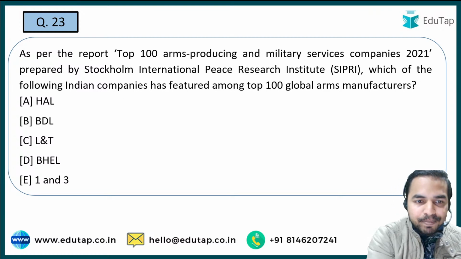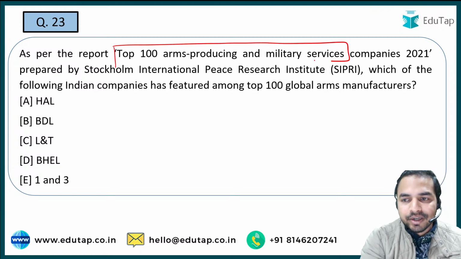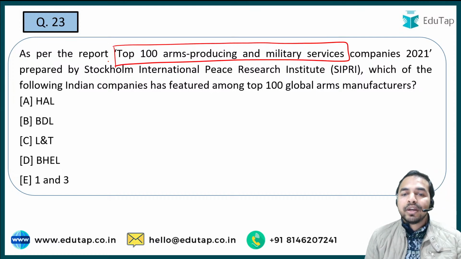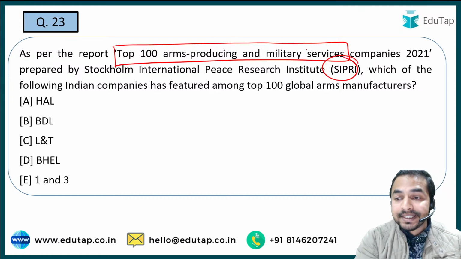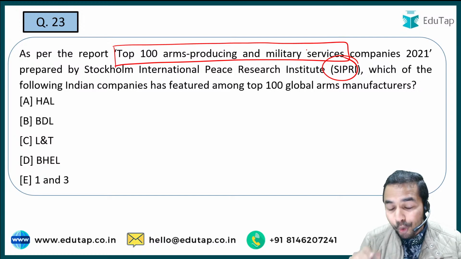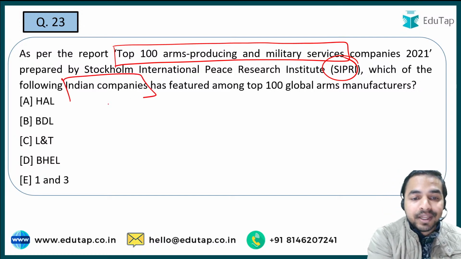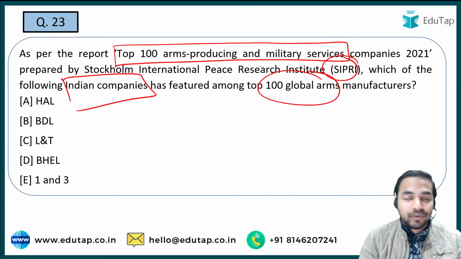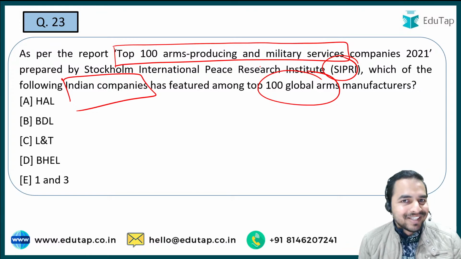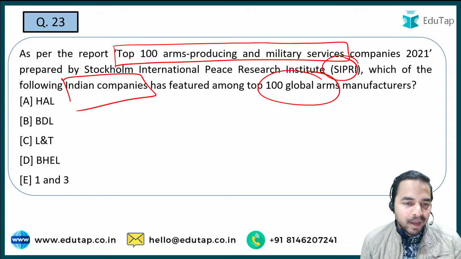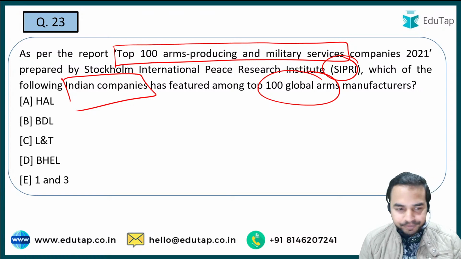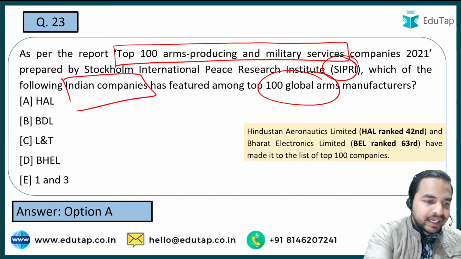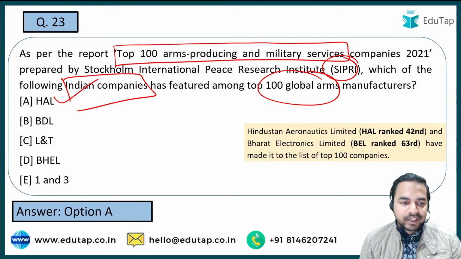As per the report on the top 100 arms producing and military services companies 2021, which is prepared by SIPRI, the question is: which of the following Indian companies has featured among the top 100 global arms manufacturers? That is what the question is all about. Here, the right answer is absolutely option A, that is HAL. So HAL is the right answer to this question.